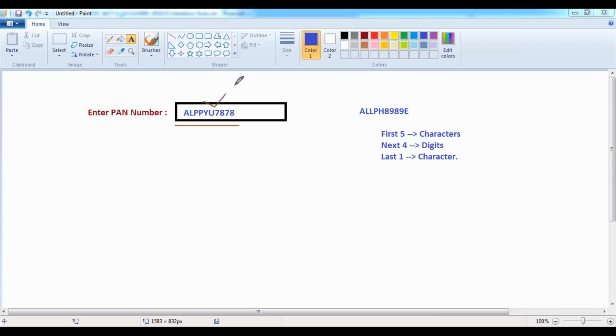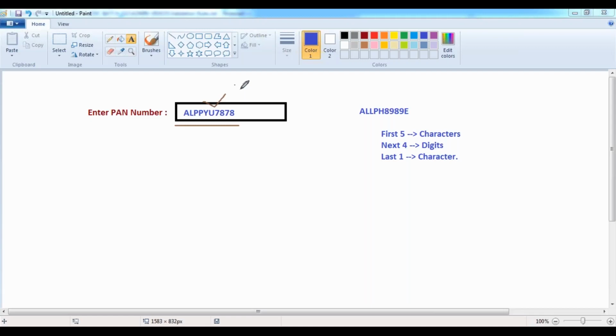Is it a valid format of PAN number? No. So in this case, how can we verify that? Whatever PAN number is entered by the customer, is it in a valid format or not? In order to compare a field value with a specific format, we are going to be using a feature called regular expressions.